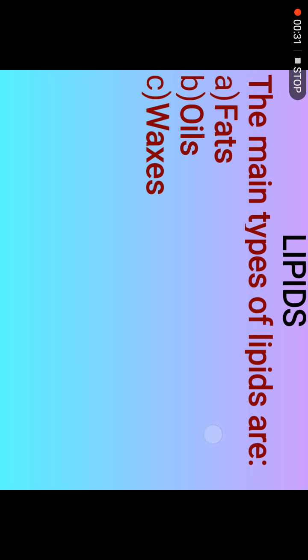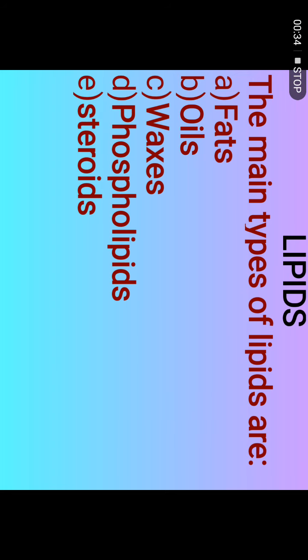Not like carbohydrate. That's why this group of lipids can contain a lot of different kinds of molecules. So there are five general ones which are considered as lipids. The main five are the fats, the oils, the waxes, the phospholipids, and also the steroids.